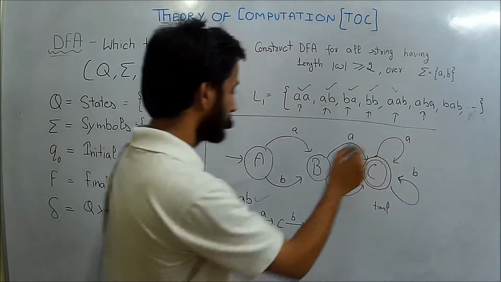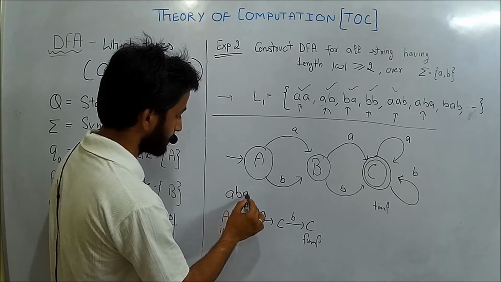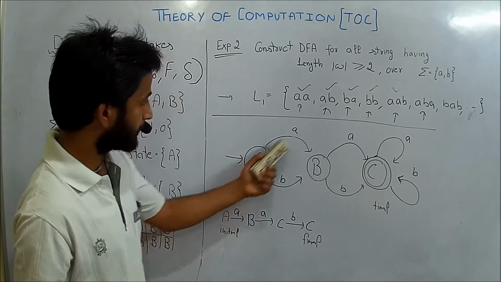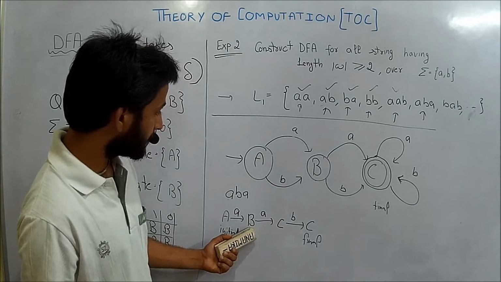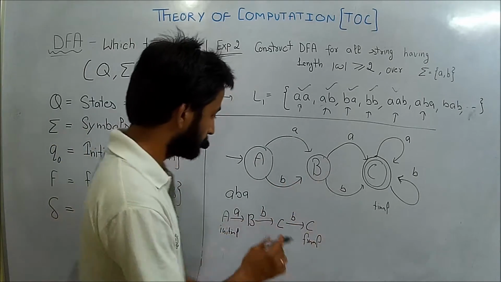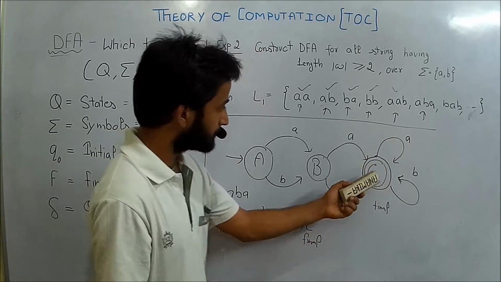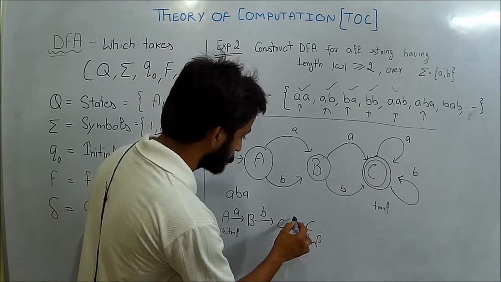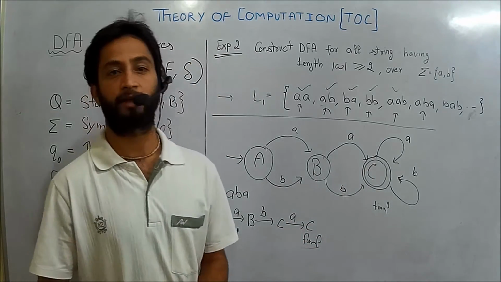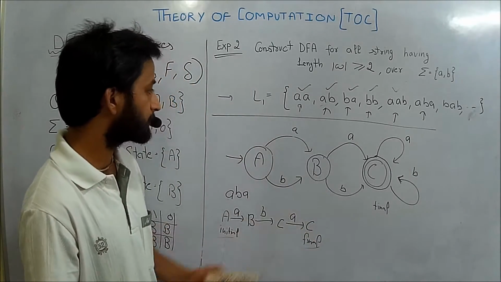Let us check for the string A, B, A. State A by taking A will go to B, and B by taking B will move to C, and C by taking A will remain on C. This one is initial and C is final, and the string is fully traversed. So the string is accepted over this DFA.